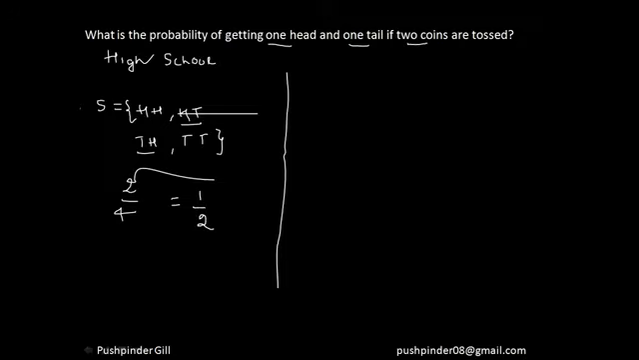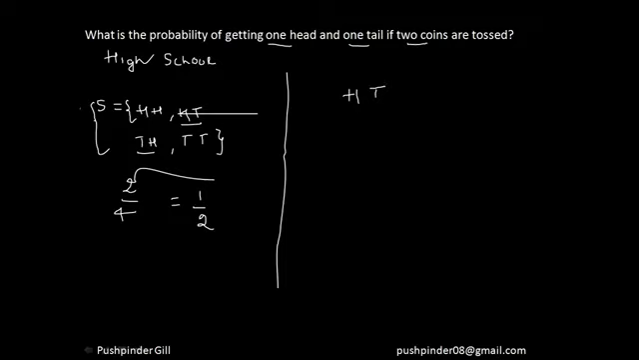Now this was pretty simple, guys. But what if I give you a question of 10 coins? Will you be drawing the sample space for 10 coins? No, you can't do that. It is going to be humanly impossible to solve that question within 2 minutes. So what do we do? Let's see one thing. What is he asking you? He's asking that you need one head and one tail.